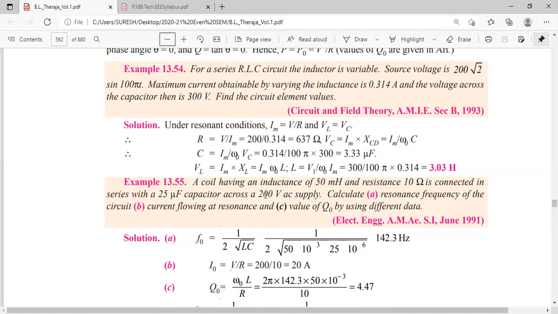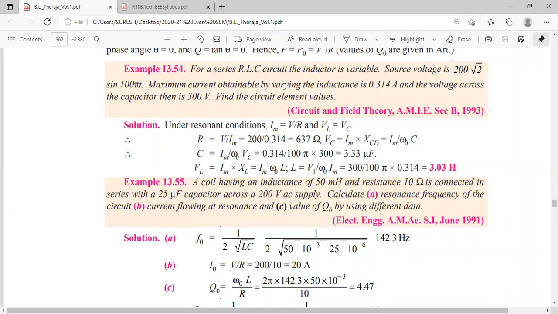Write down V, supply voltage. V is equal to 200 volts. Now he is asking to calculate resonant frequency F naught in the first bit. What is the formula for F naught? See your notes. Formula for F naught: 1 by 2 pi root LC.